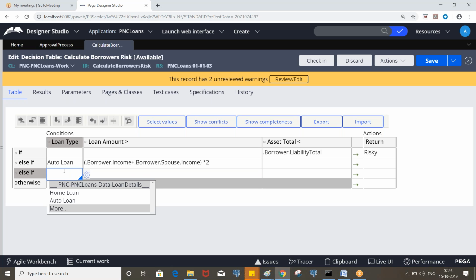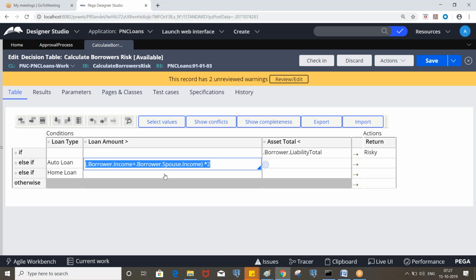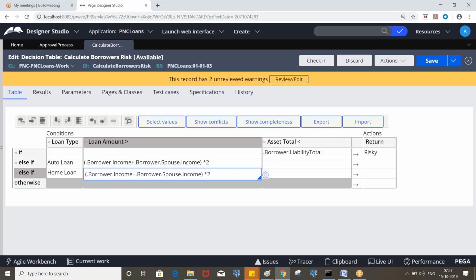If it is home loan, then the loan amount greater than borrower income plus spouse income into 3. Let's say 10 lakhs, 10 plus 10, 20 into 3, 60. So the borrower can take a loan up to 60 lakhs. If it is more than that, then it will be risky.